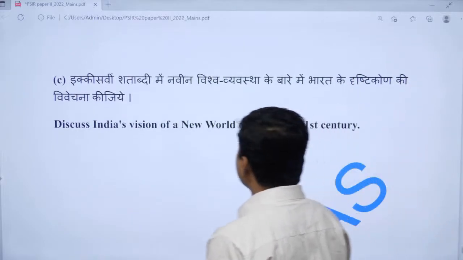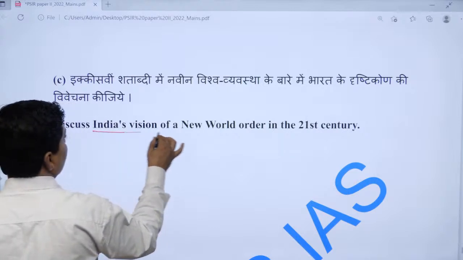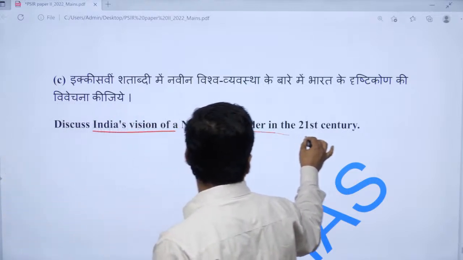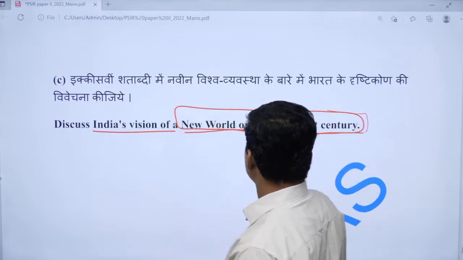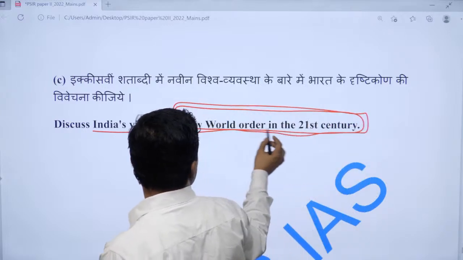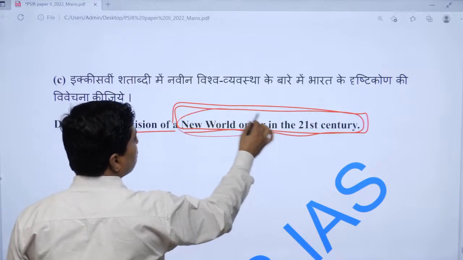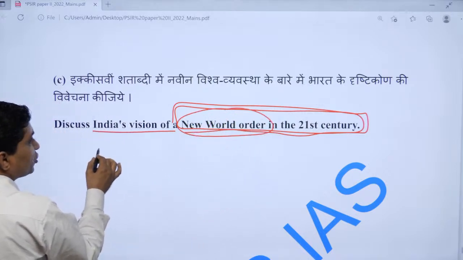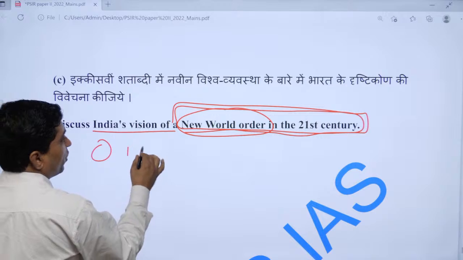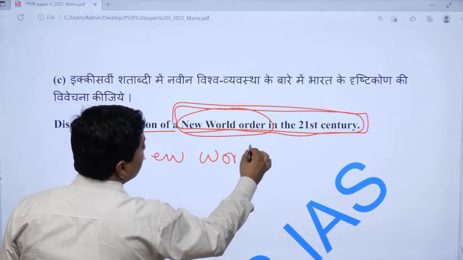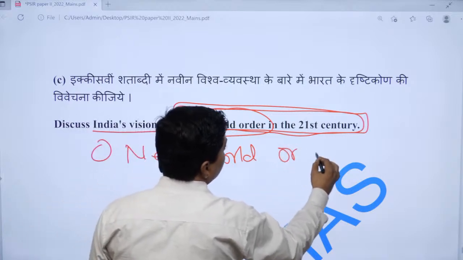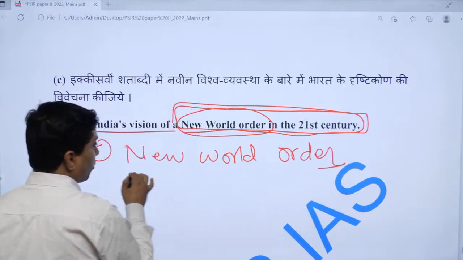Now discuss India's vision of a new world order in the 21st century. The concept of new world order one should write first. So one should start with what is the new world order and introduce it.